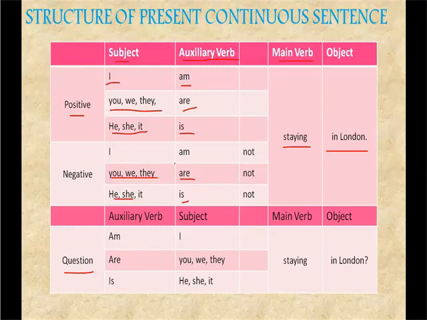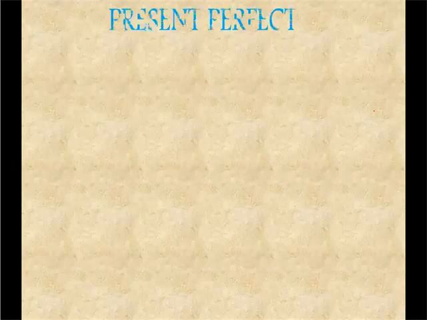So am I staying in London? Are you? So here we used are and here also we used are, right? So are you staying in London? Are they staying in London? Here we used is, right? So we have to use is he. Is he staying in London? Is it staying in London? So this is how you will construct a present continuous sentence.